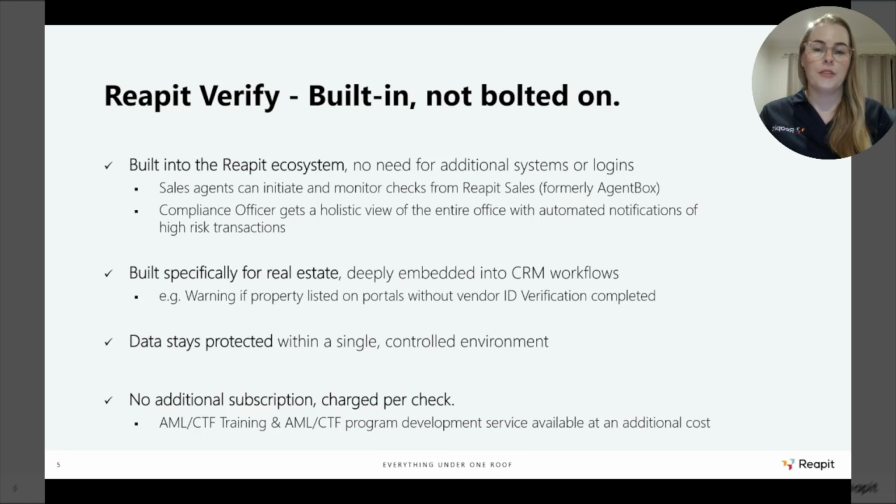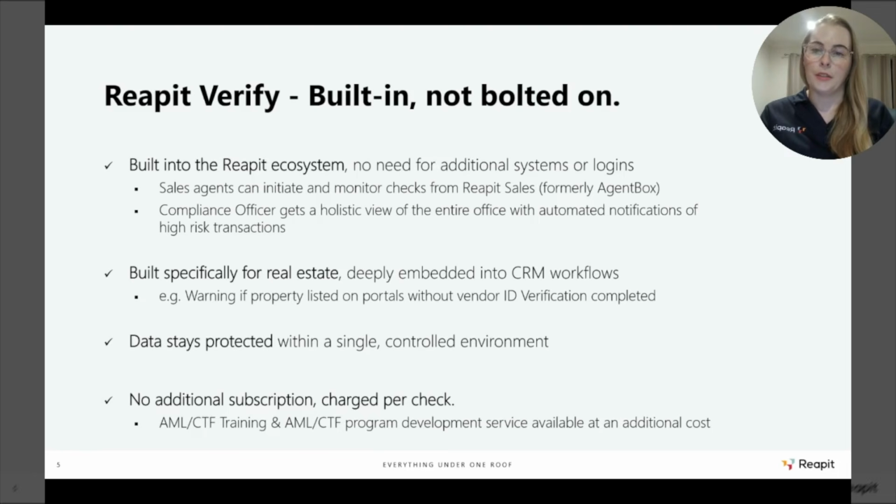Your sales agents can stay in Reapit Sales. They can initiate and monitor all of their checks, formerly Agent Box, and have all of their workflows and all of their day-to-day activities stay within Reapit Sales, which just makes it really easy for you to make sure that they are doing what they need to do and that your obligations are being met.